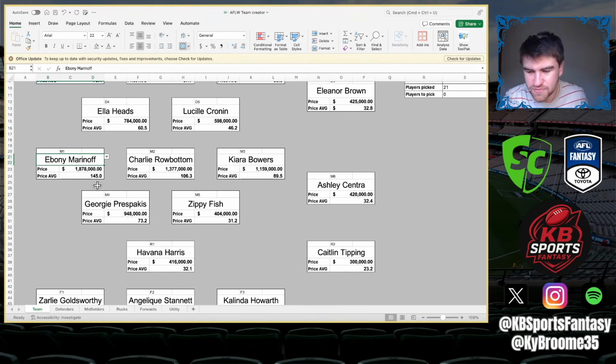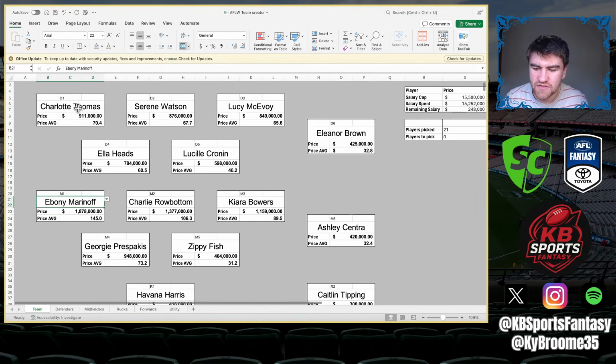We will see. I'll probably fiddle with teams when the app opens with teams that don't have her in, and just seeing. But I don't know, because I think there's enough value on the bench to be able to basically go, because if you don't grab her up and you grab another premium up, like a Laura Gardner, let's just say it, I think she's around the same price as Charlie Rowbottom or so, I think.